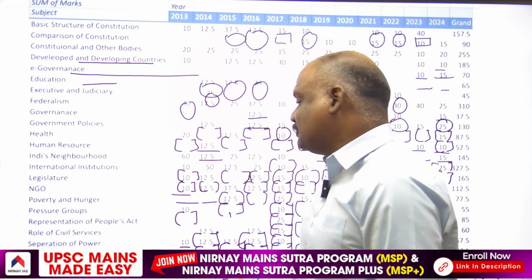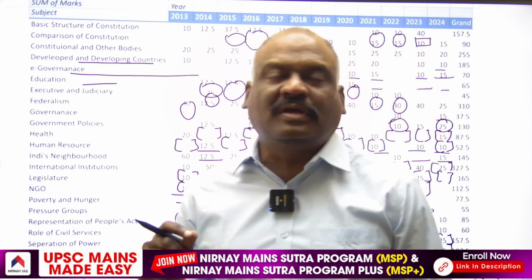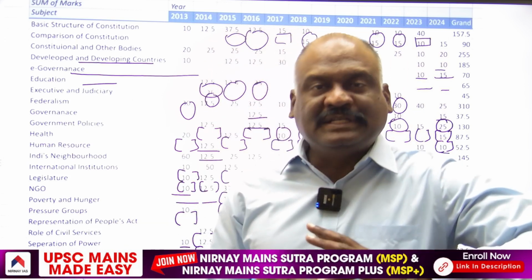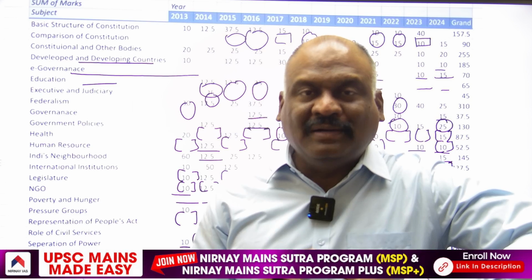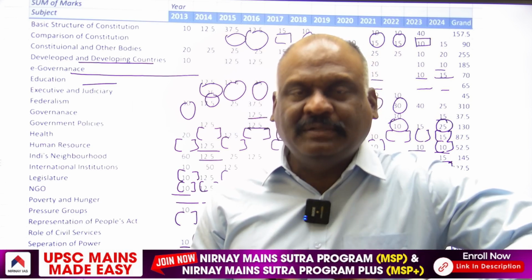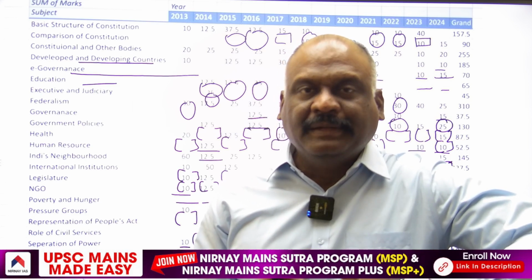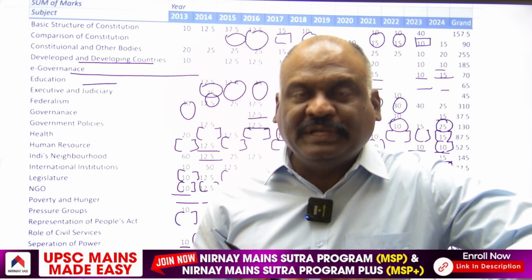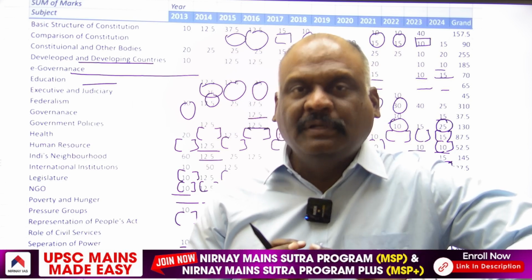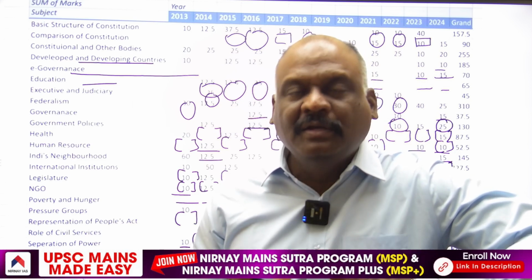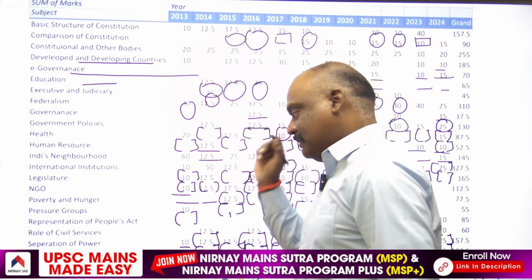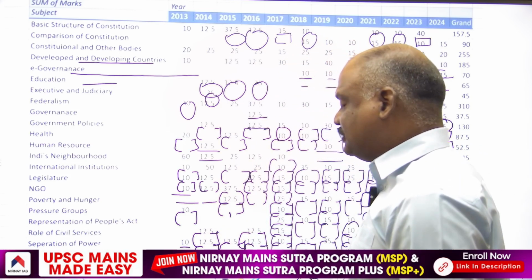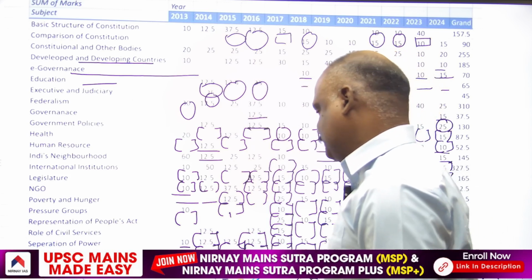Vulnerable sections of society, the questions related to vulnerable sections of society, such as how to reduce unemployment, how to address undernourishment, malnutrition, how malnutrition is going to have deleterious impact on physical and psychological growth. So all such questions come under vulnerable sections.